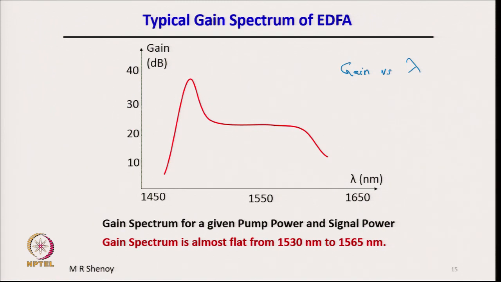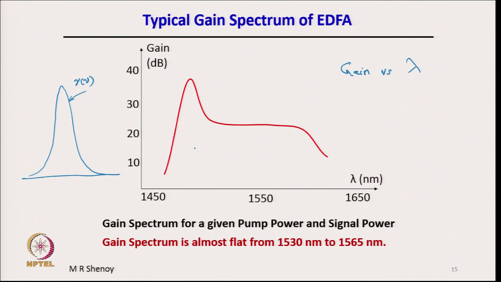The gain, as you see, is not flat, unlike the Nd:YAG laser amplifier, where you had a nice gain spectrum, where the gain coefficient gamma of nu is characterized by a homogeneously broadened Lorentzian.